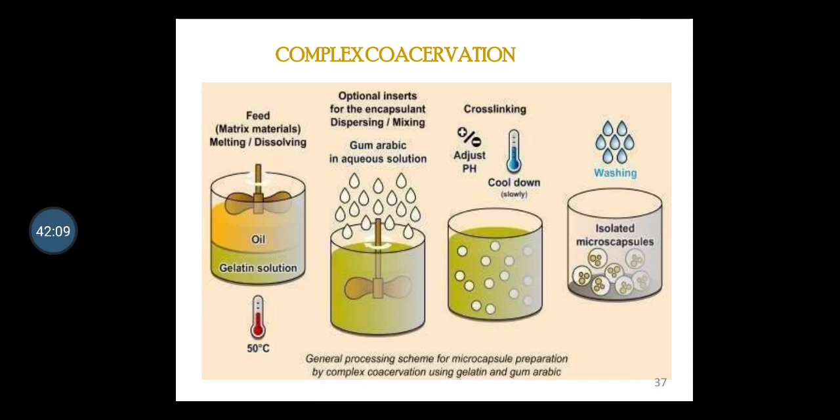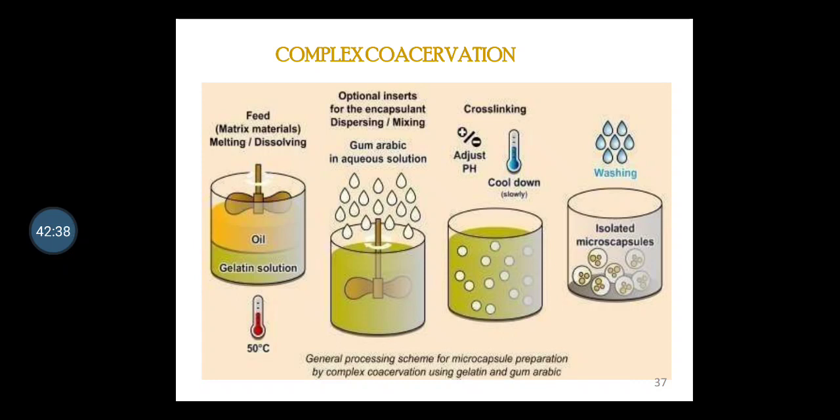The dense coacervate phase wraps as a uniform layer around the suspended core material, and complex coacervation can result spontaneously upon the mixing of oppositely charged polyelectrolytes in the aqueous medium. The charges must be large enough to induce the interaction, but not too large to cause precipitation. This we have to keep in mind, that precipitation should not be caused.